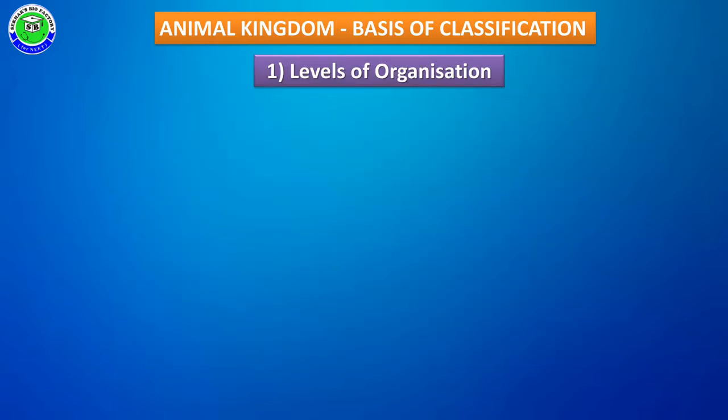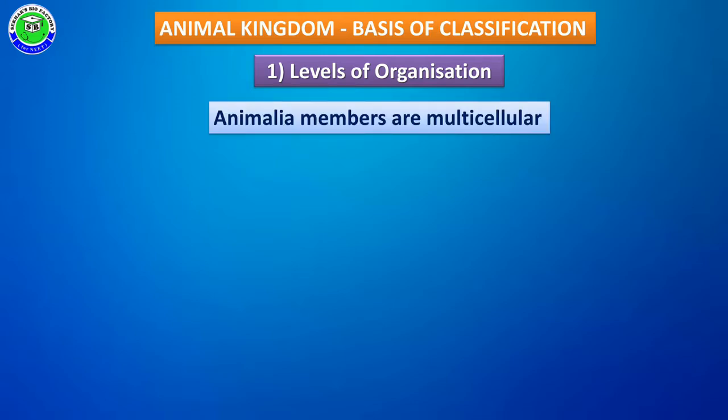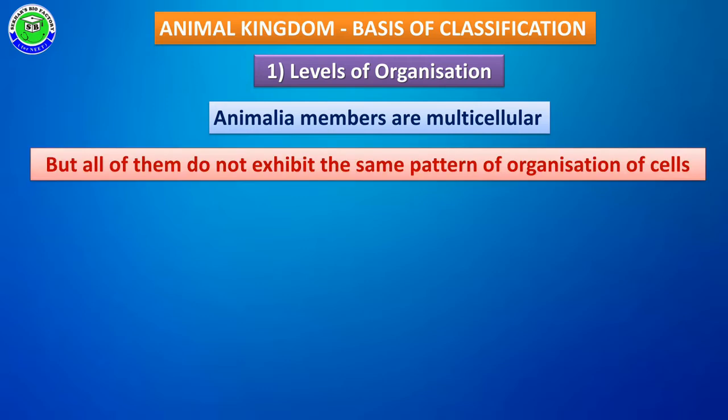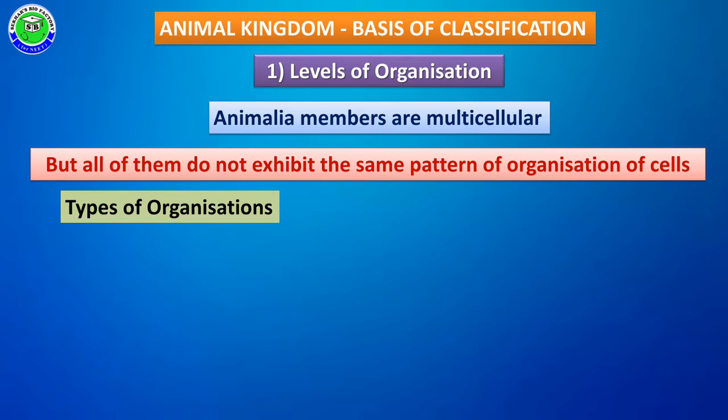The first feature is level of organization. Animals are generally multicellular in nature. Their body is made up of a number of cells, and these cells are arranged in different patterns. Most of the animals have multicellular organs with different arrangements, which can be defined as pattern of organization. Depending upon that, the organization is of different types.